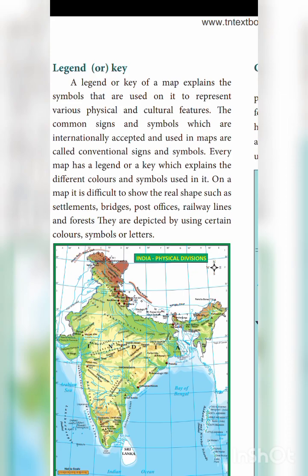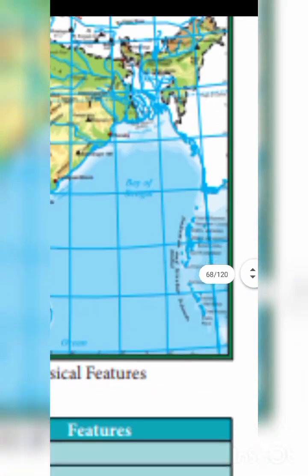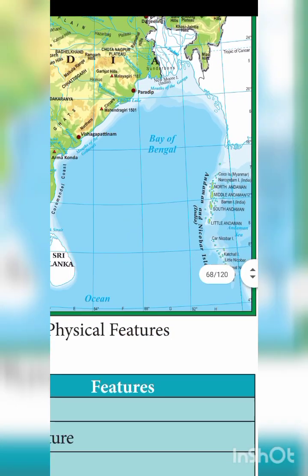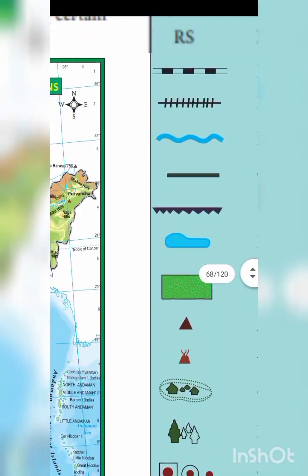Where can you see this in a map? In the corner it will be here, but in this map it is not given. Okay, it is not given, but you will have it like this.